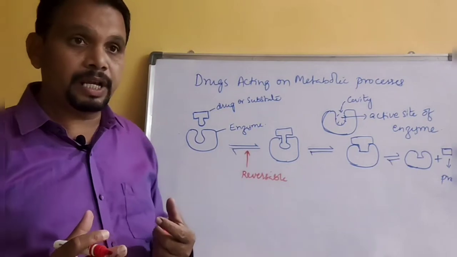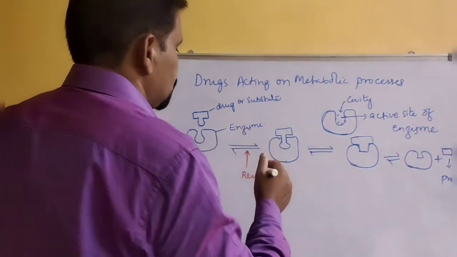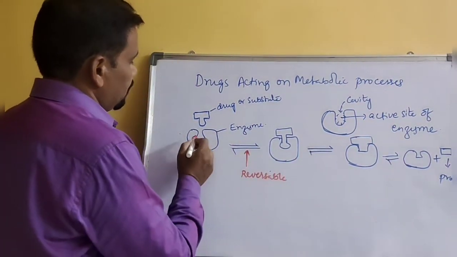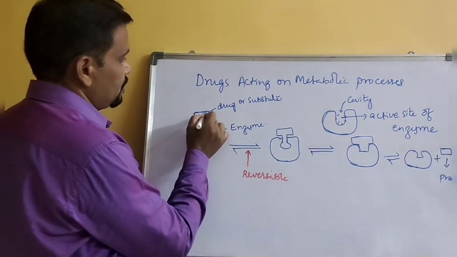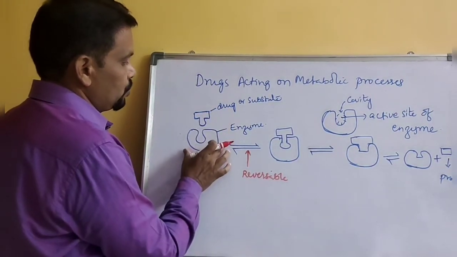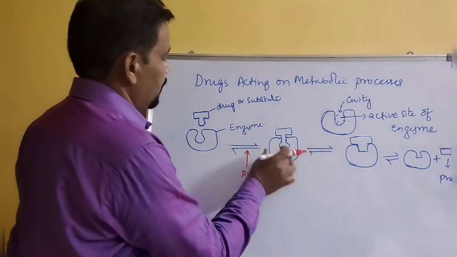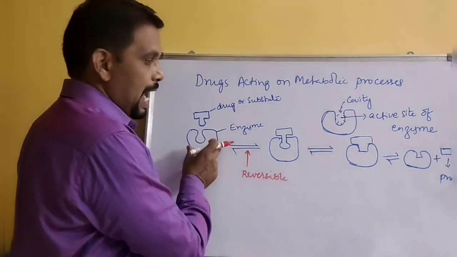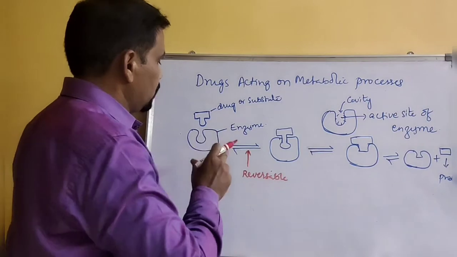Initially, this is the enzyme and this is the substrate, and those two can come together because the enzyme provides the active site to the substrate.